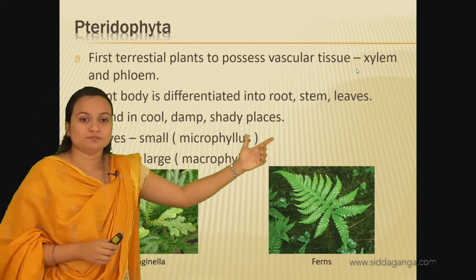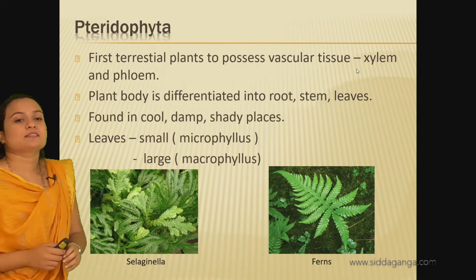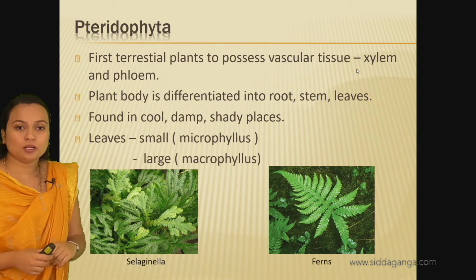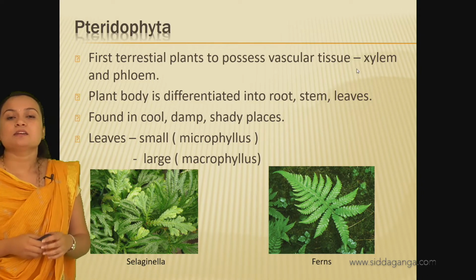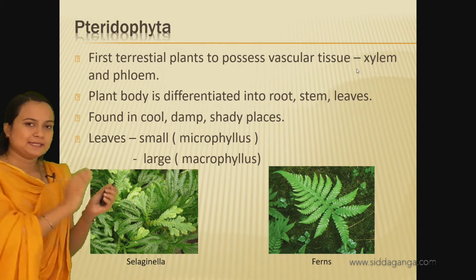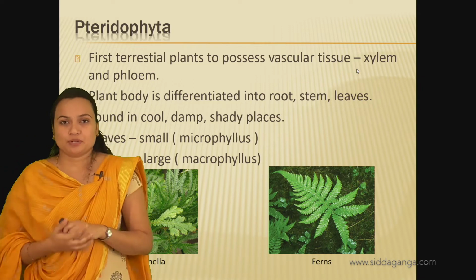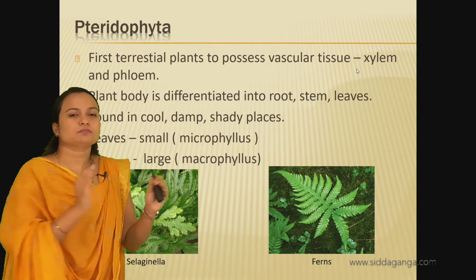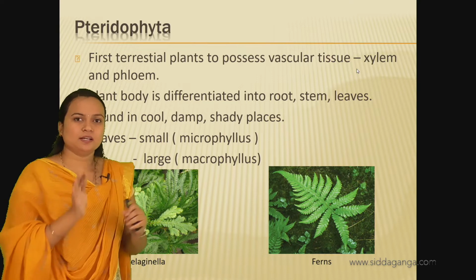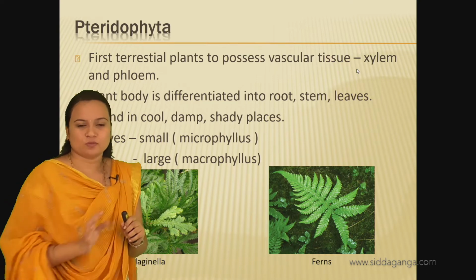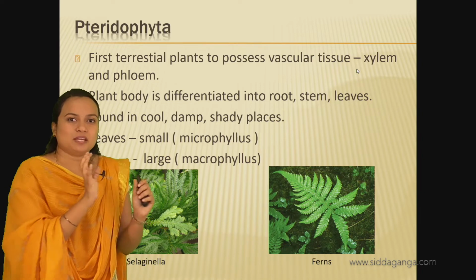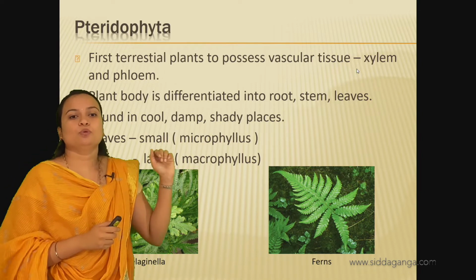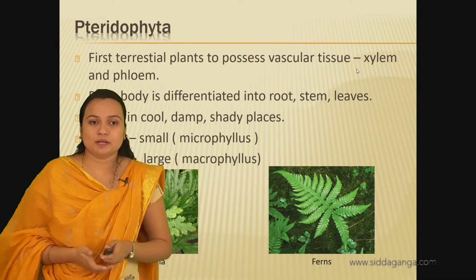Okay, and these pteridophytes are usually found in cool, damp and shady places. Cool, damp and shady places. So they cannot tolerate the higher temperature, as they are smaller organisms, right? They are smaller organisms. For that sake, the climate must be very low. So cool, damp and shady places.